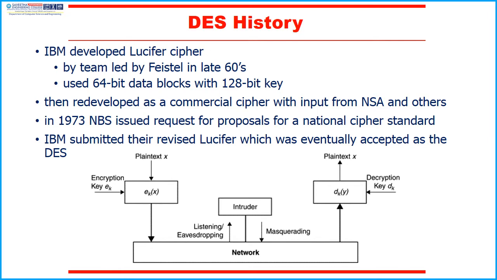In the late 1960s, IBM set up a research project in computer cryptography led by Horst Feistel. Then IBM developed the Lucifer cipher, which operates on blocks of 64 bits using a key size of 128 bits. It was redeveloped as a commercial cipher with input from the NSA and others. In 1973, NBS issued a request for proposals for a national cipher standard, and IBM submitted their revised Lucifer, which was eventually accepted as DES.